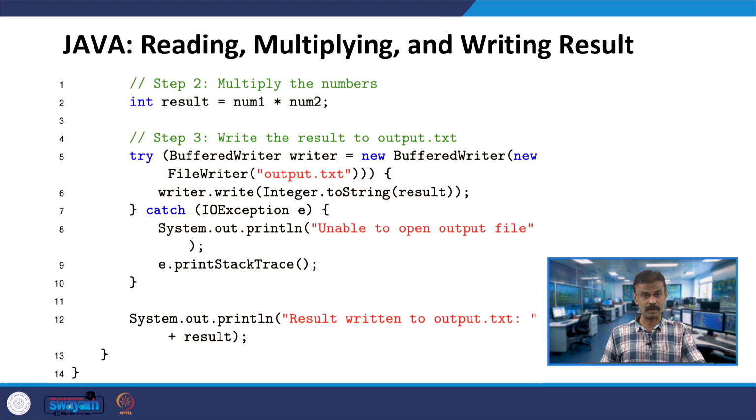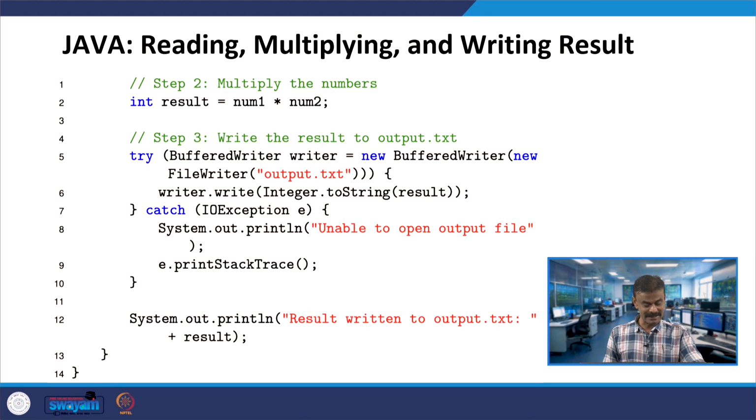Under this, writer is an object, small w, allocating memory, and you have the constructor BufferedWriter, and then FileWriter is handling the output.txt. If you are able to handle this output.txt, no problem, it will continue further. Otherwise, you have a catch exception, it will say unable to open the output file, right.